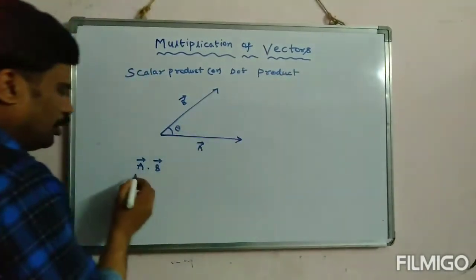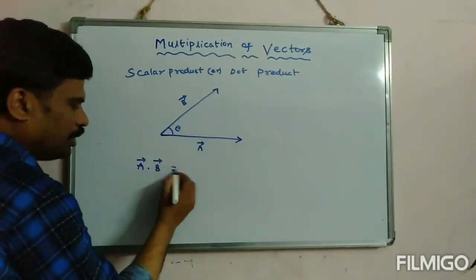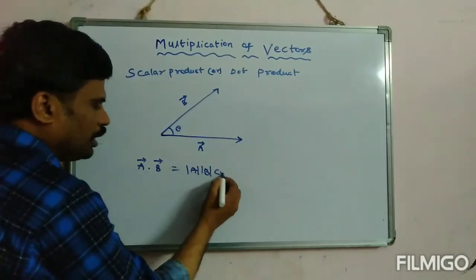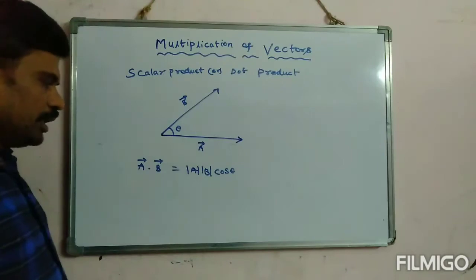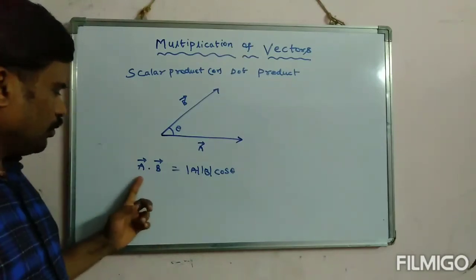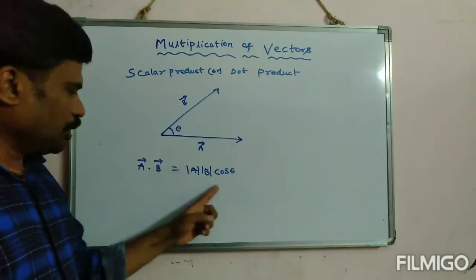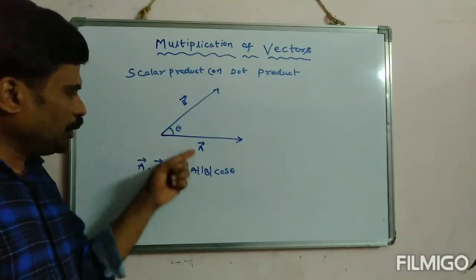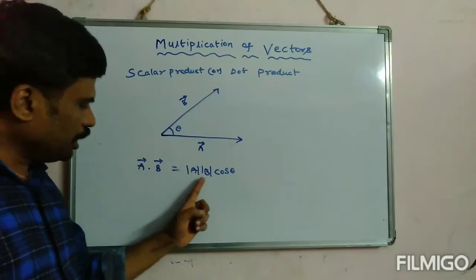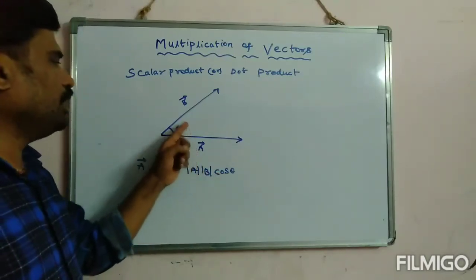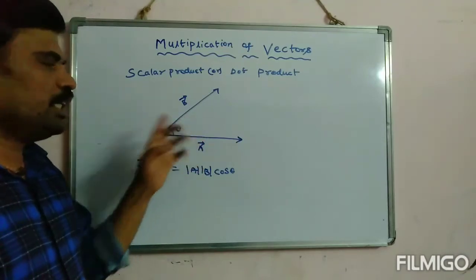Now A dot B can be written as mod A mod B cos theta. Nothing but the dot product of two vectors is the product of the magnitudes of the two vectors and the cosine of the angle between them.